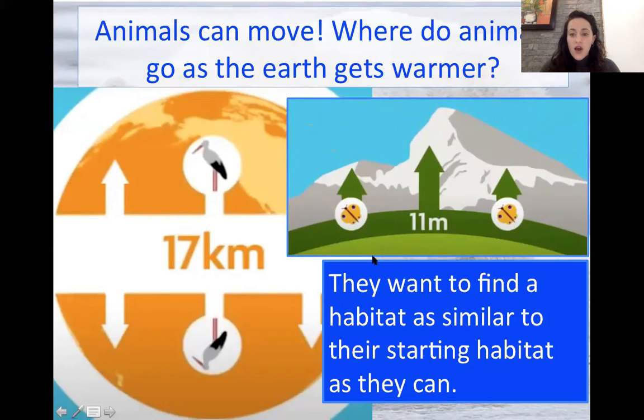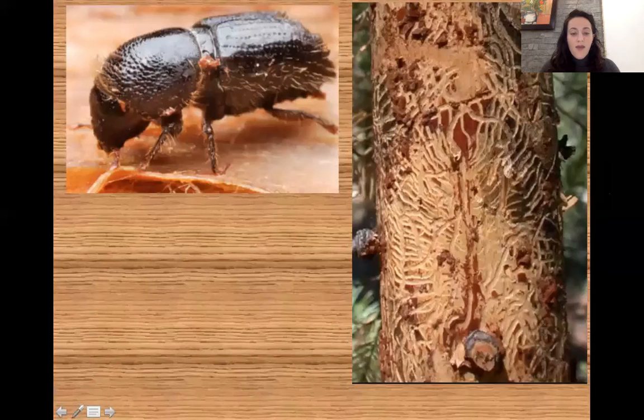They can also move up. Instead of further north, they can do what? They can go up a mountain, 11 meters every 10 years up a mountain.